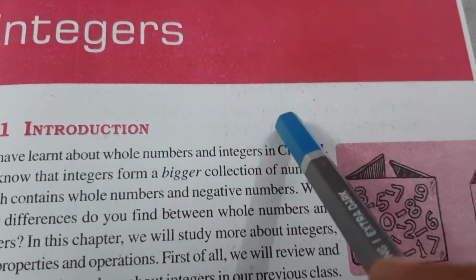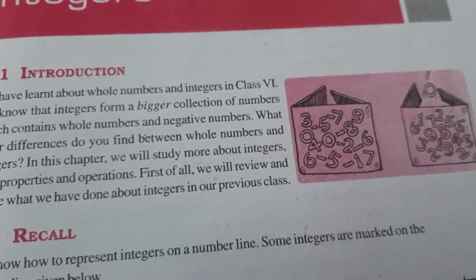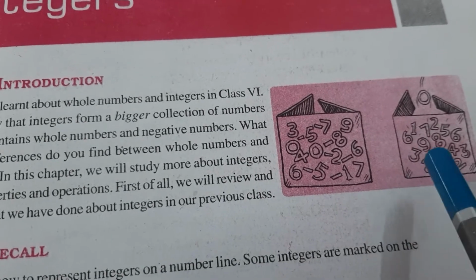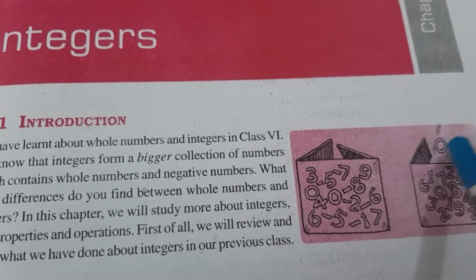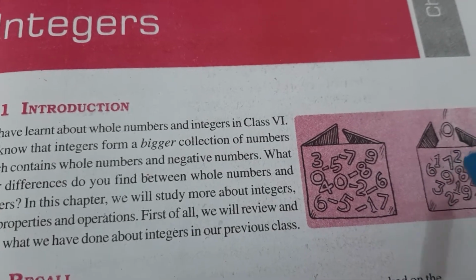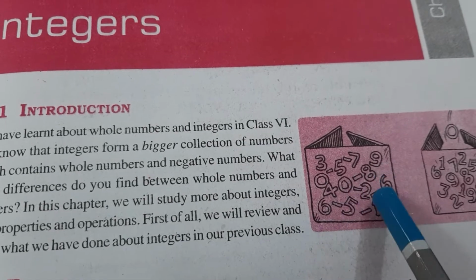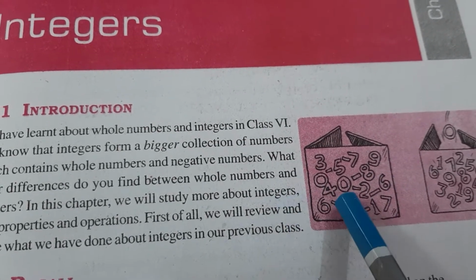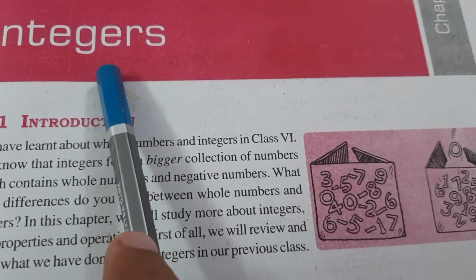All these numbers are called integers. Only positive numbers are called natural numbers, but when we include 0 in it, then they are whole numbers. But when we include all the numbers, positive, negative, 0, all, then they become integers. Okay, this you all know.